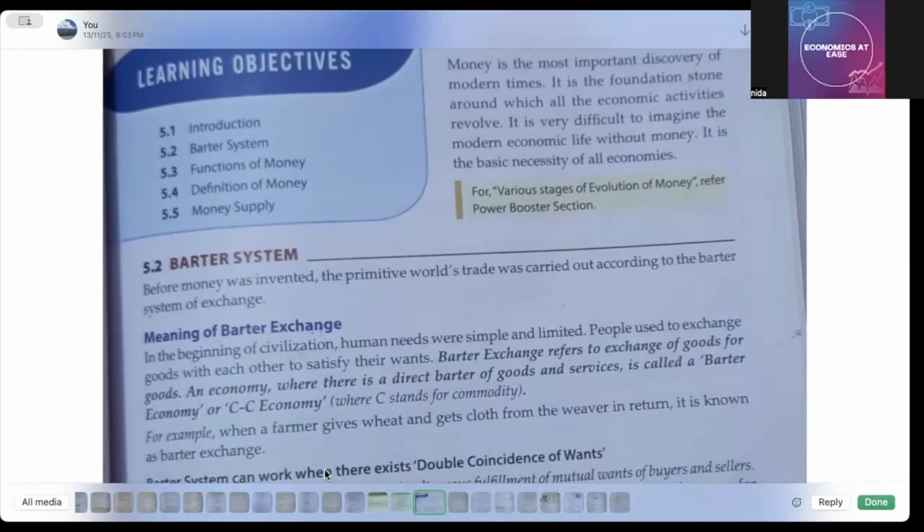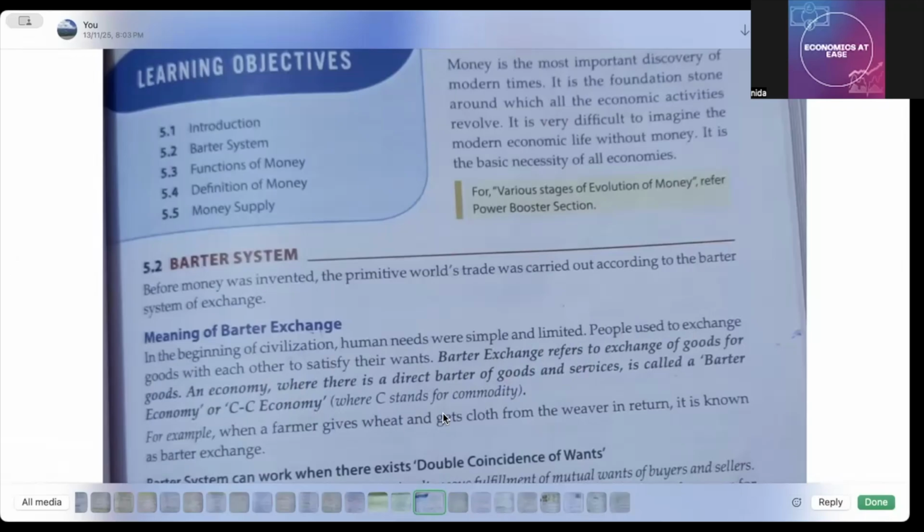Okay, so meaning of barter system is what that is in the beginning of civilization, human needs were simple and limited. You all agree with this also. People used to exchange goods with each other to satisfy their wants. Barter exchange refers to exchange of goods for goods, an economy where there is a direct barter of goods and services. Barter means exchange of, okay? It is called a barter economy or CC economy, where C stands for commodity.